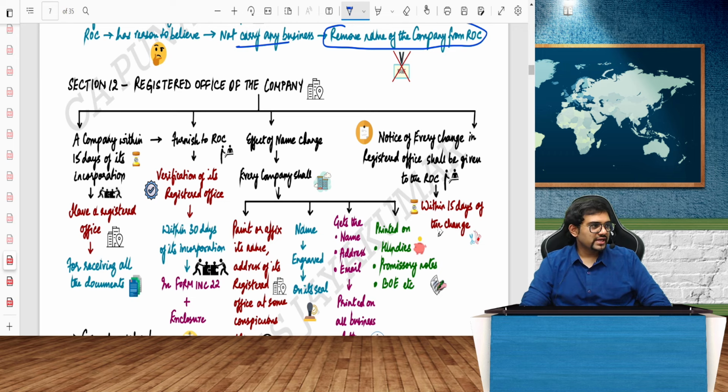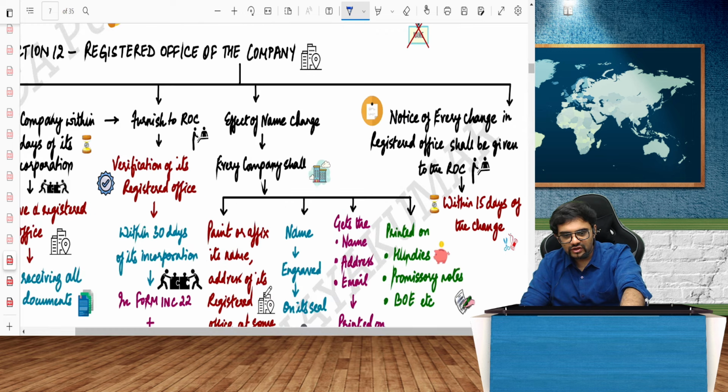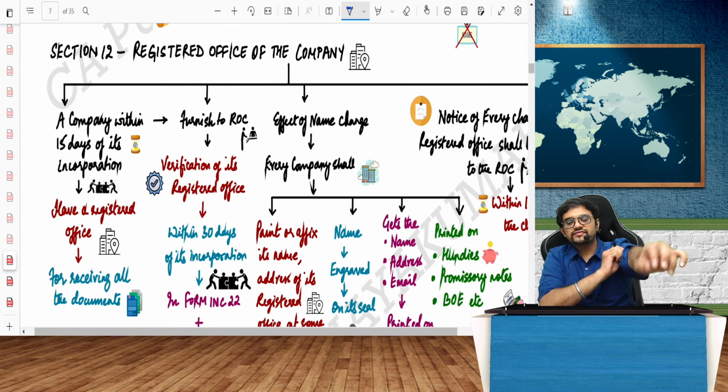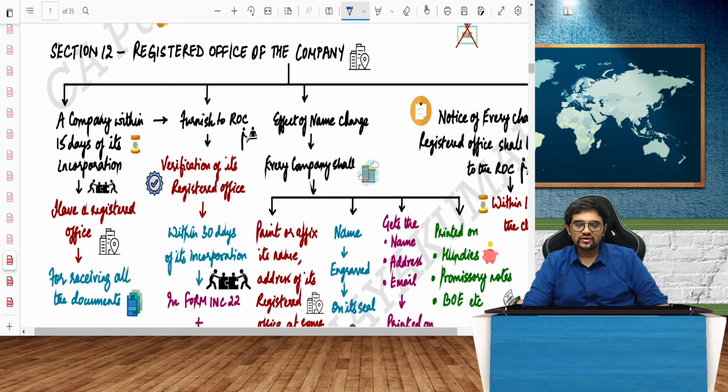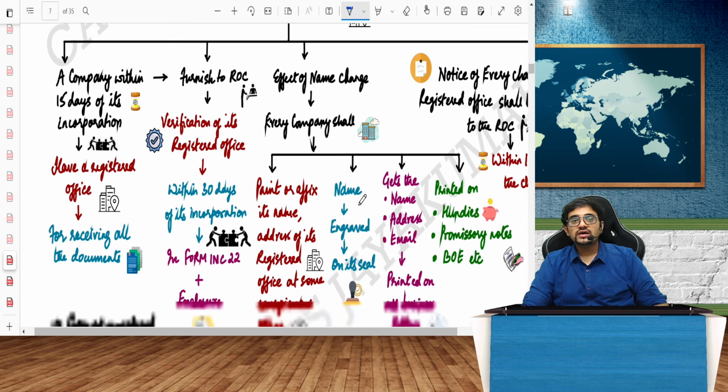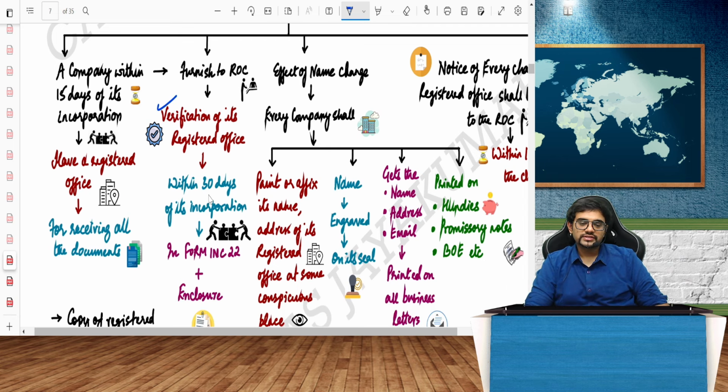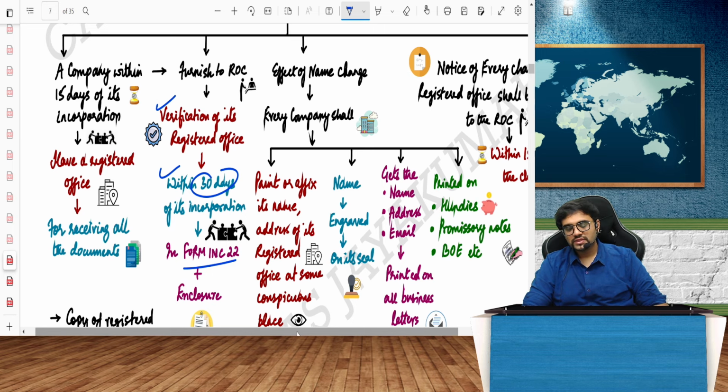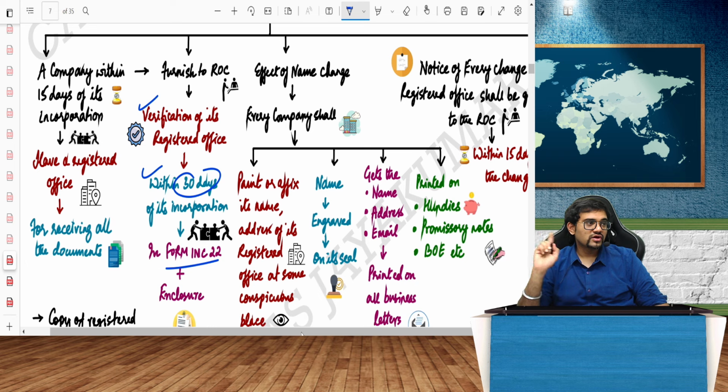Registered office of the company, again it's an important area. A company within 15 days of incorporation will have the registered office and all the documents will be received there only. A verification is very much important. Within 30 days of incorporation, I have to verify and send it to whom? To the ROC in form number INC 22. Otherwise, it will be taken as a breach, and it will result in the striking off of the company's name.